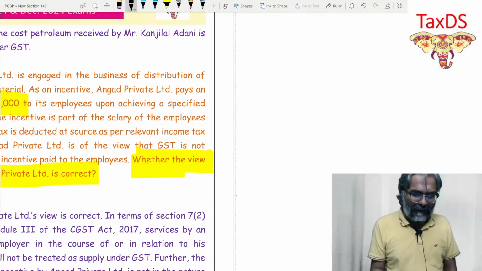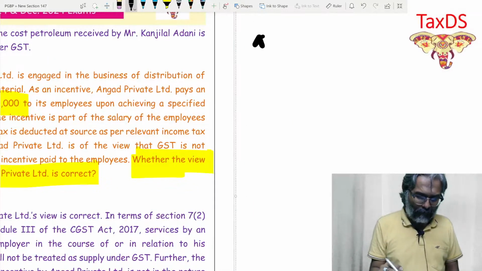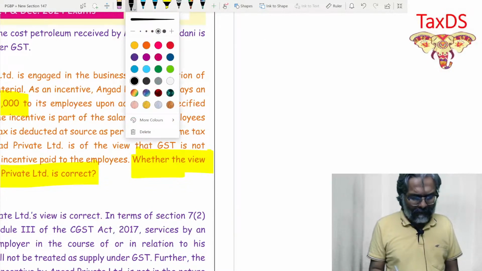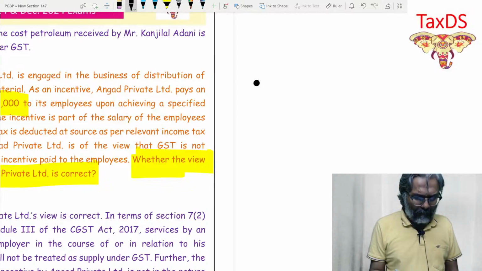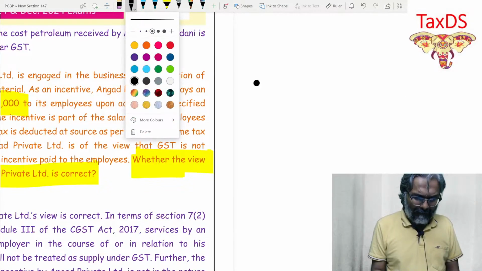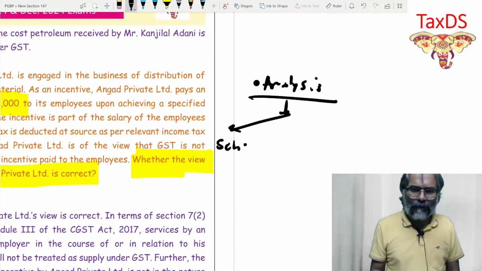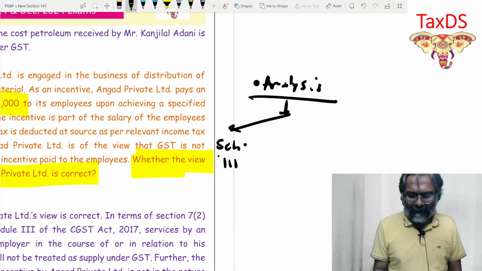Here, students, what is the answer that you need to put across first and foremost in this context? The analysis that you will put across would be: does it fall under the Schedule 3 category or not? Section 7(2) read with Schedule 3. What is Schedule 3?